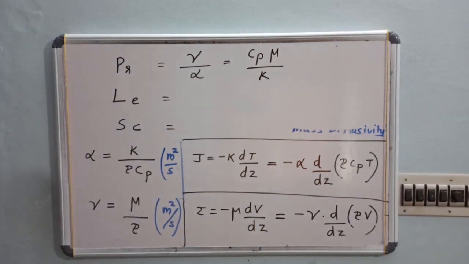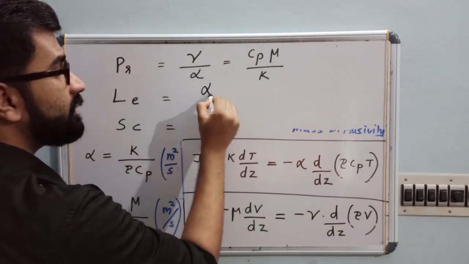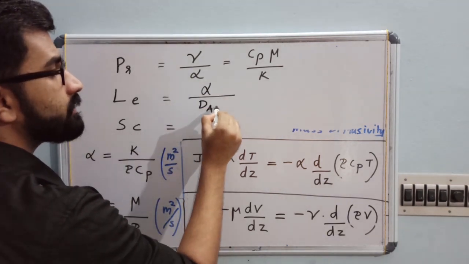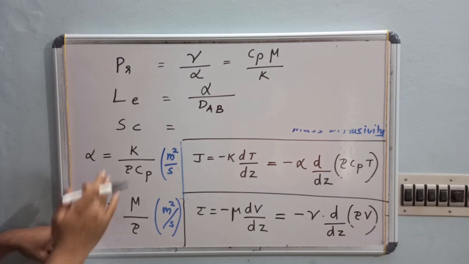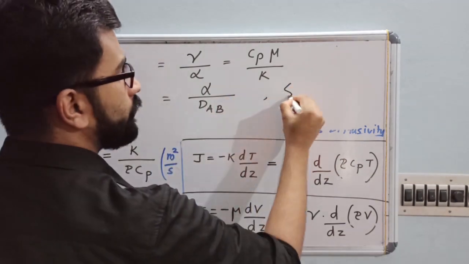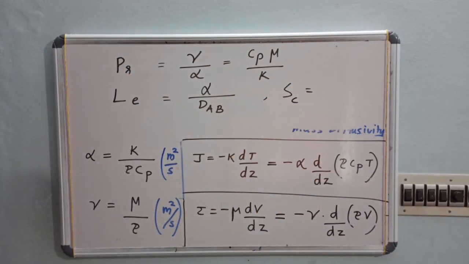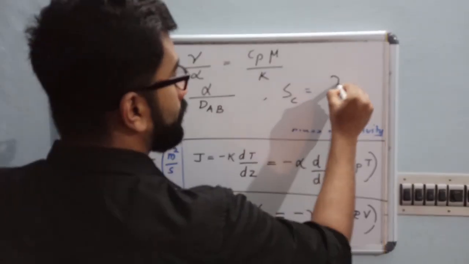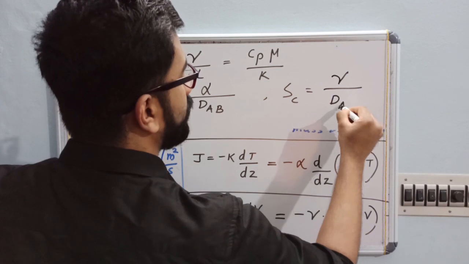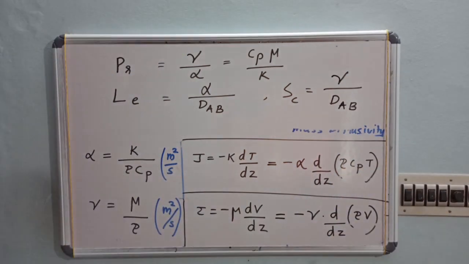Same way, what is the second number? Lewis number. The Lewis number is your thermal diffusivity divided by our mass diffusivity. And the last number, we have already discussed the first two, so obviously the third one will be your momentum diffusivity divided by mass diffusivity. So these are the three dimensionless numbers we have. I hope you remember this.